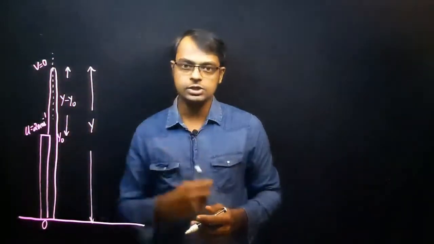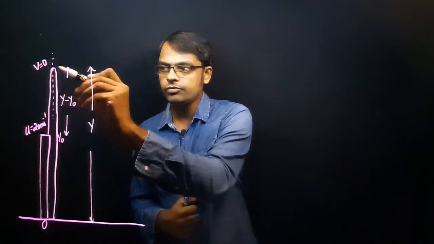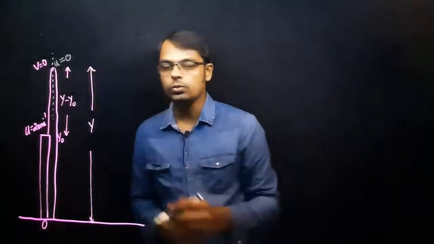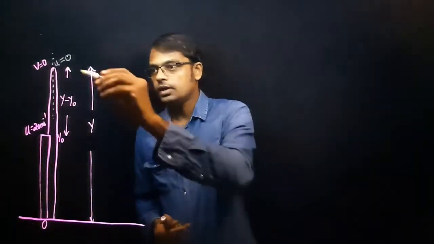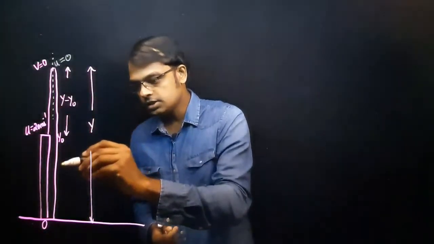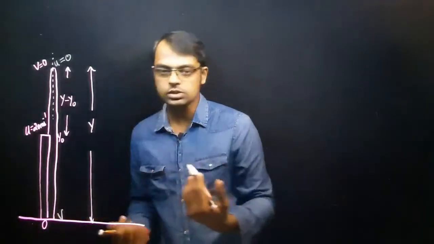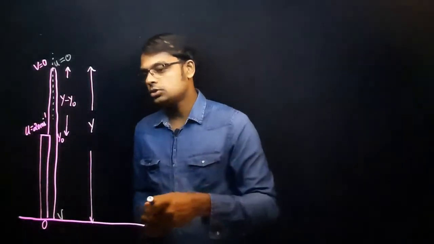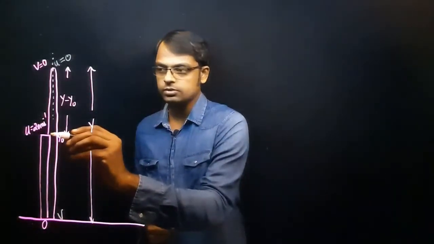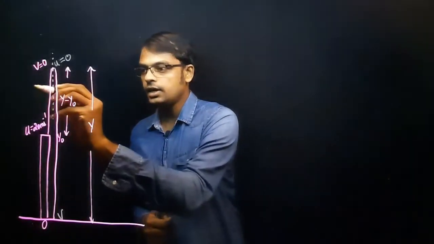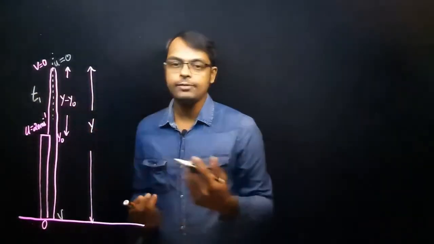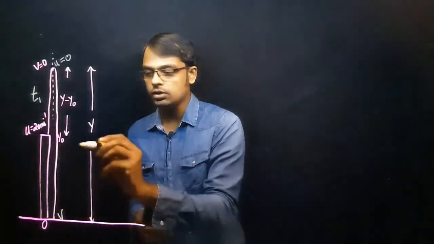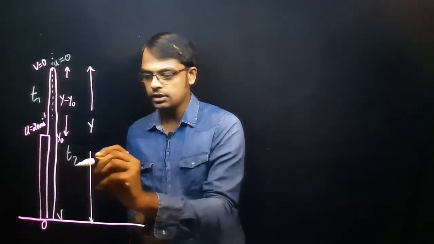Now look at the other section. The body is now coming from rest, so the initial velocity is equal to 0. From here the velocity increases, and just before hitting the ground, call it v once again. The object is thrown from the point of projection to the highest point, taking time t1. From the highest point to just before hitting the ground, the time taken is t2.